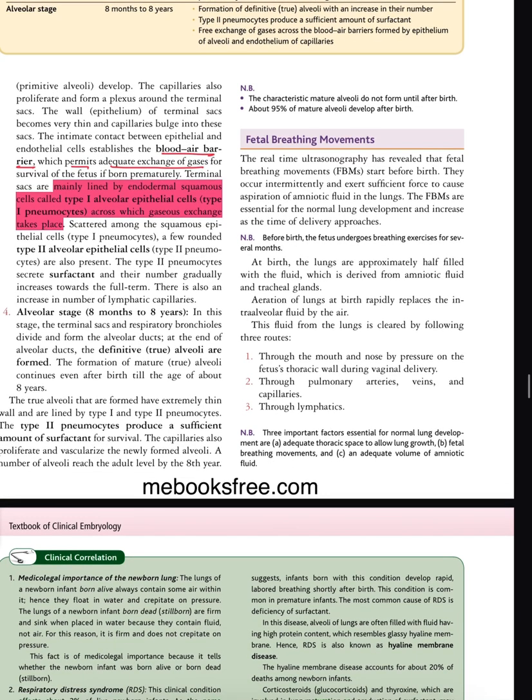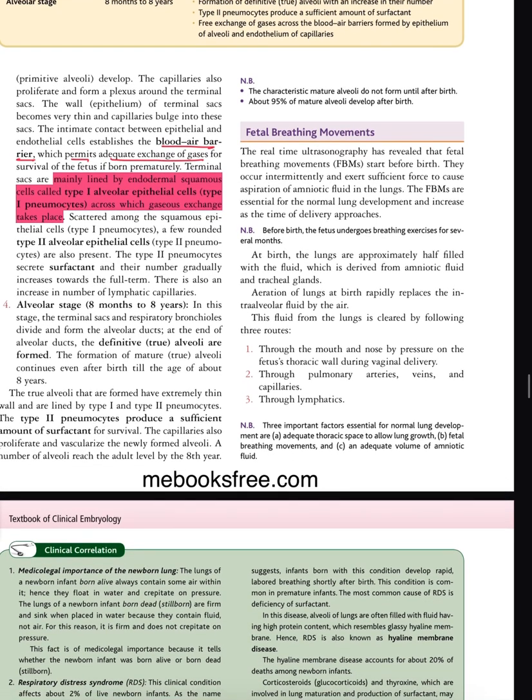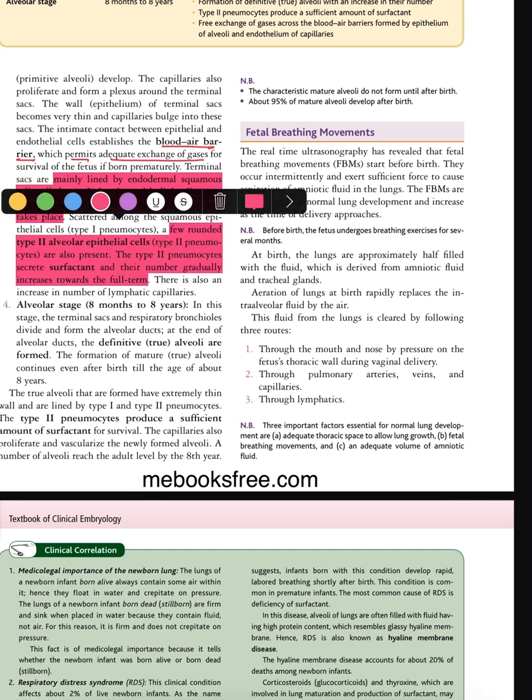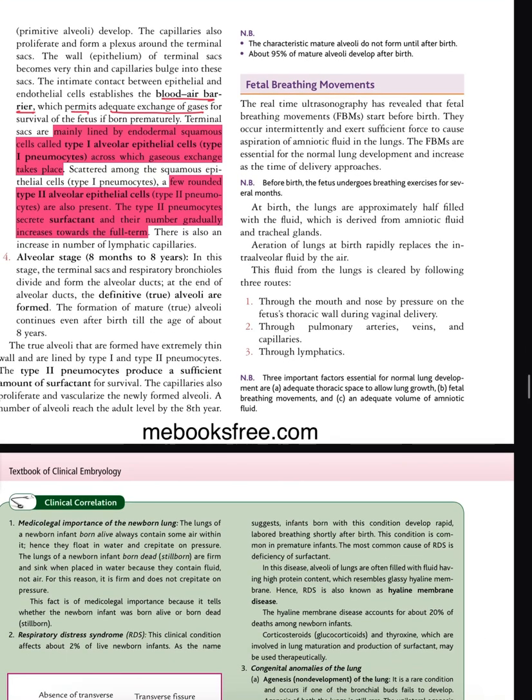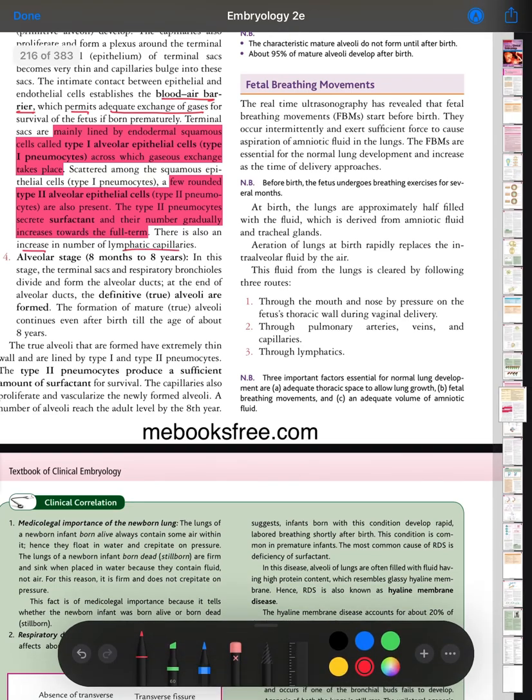Type 2 pneumocytes secrete surfactant, and their number gradually increases toward full term. There is also an increase in the number of lymphatic capillaries.